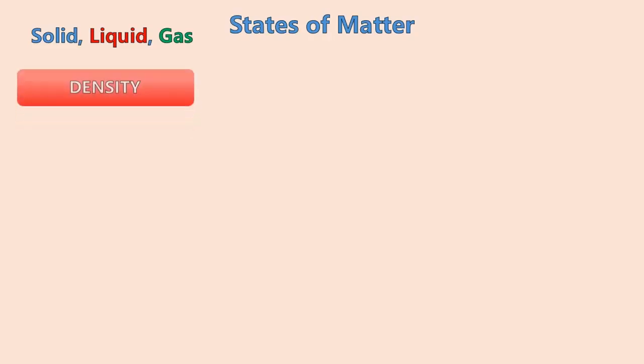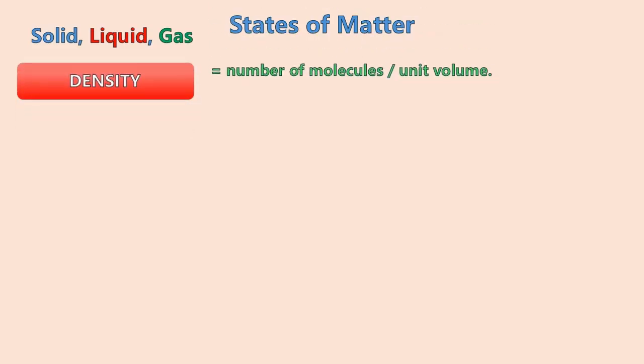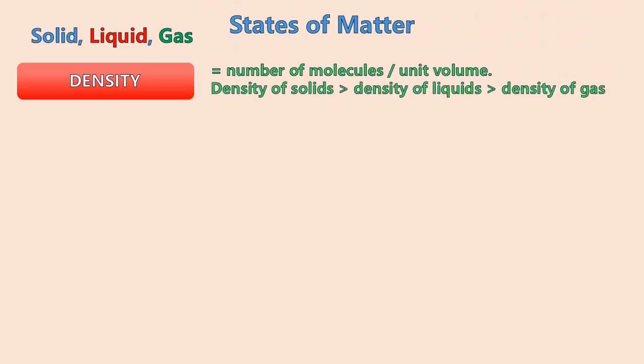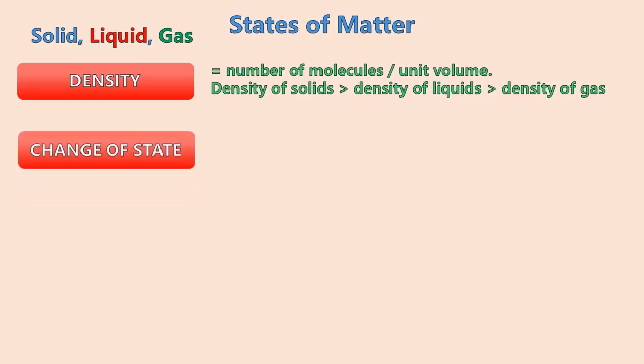Density is defined as particles per unit volume. For solids, density is very high. For liquids, density is lesser than solid. For gas, density is much lesser than liquid or solid. Let us consider an experiment. Let us heat ice in a bowl. We observe that it turns into water, and on further heating it turns into vapor.